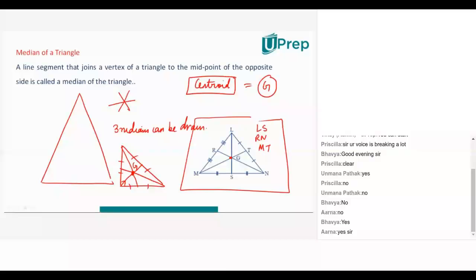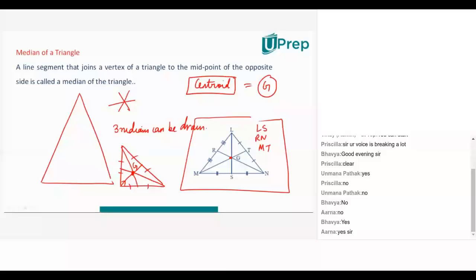Similarly, if I take an obtuse angle and draw three medians, the centroid will again lie inside the triangle. Yes, Bhavya, tell me what your doubt is. Sir, can we draw more than 3 medians in a triangle? Okay, go back to the meaning of median, a line segment that joins a vertex of a triangle to the midpoint of the other side.